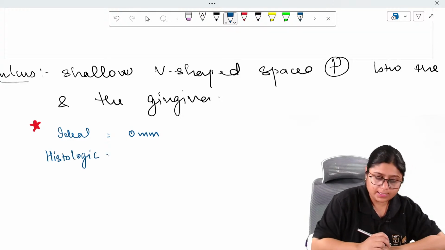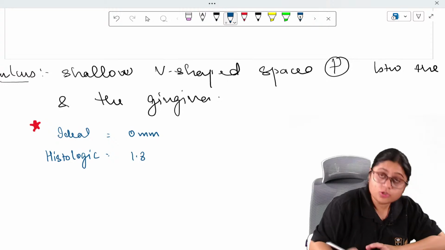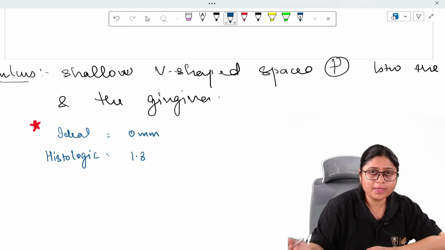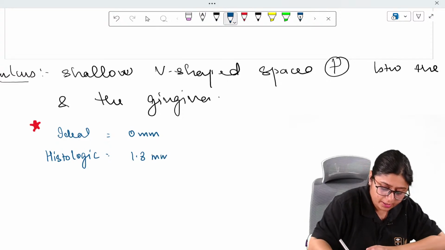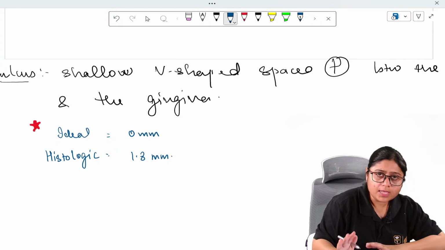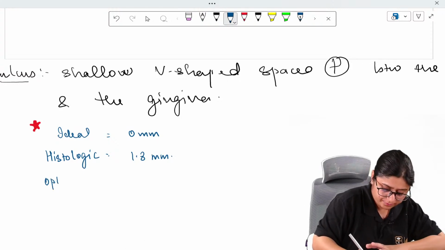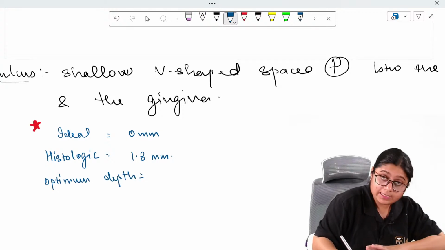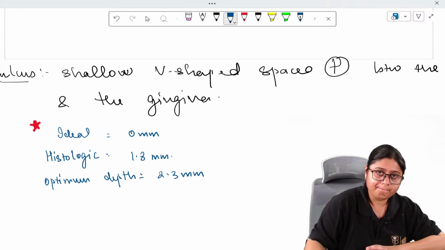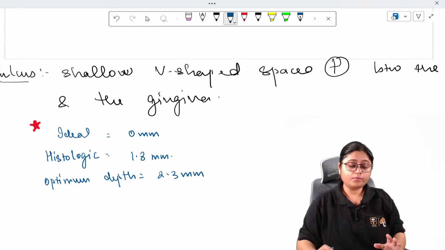Histological sulcus depth, histologic means sections were taken of the gingiva and studied under the microscope, and it came out to be 1.8 mm. And optimal sulcus depth, which is seen in a normal mouth or in clinically healthy gingiva, is 2 to 3 mm.